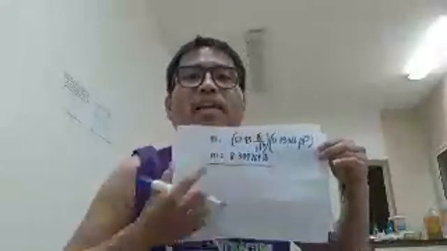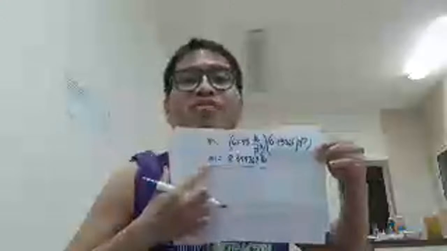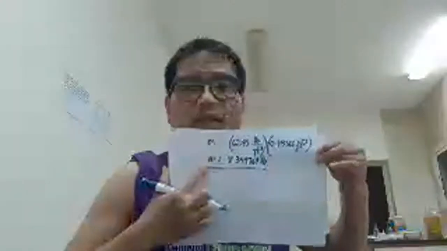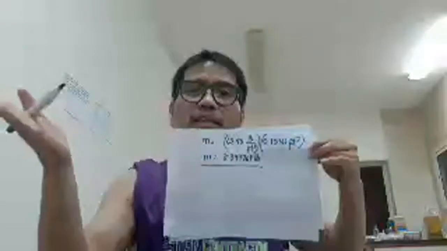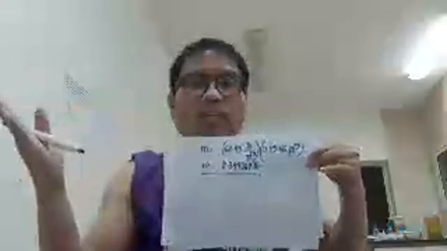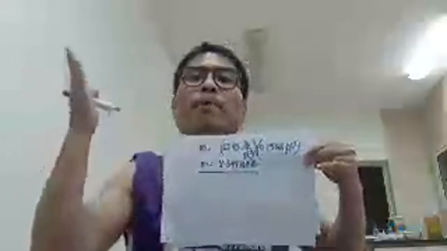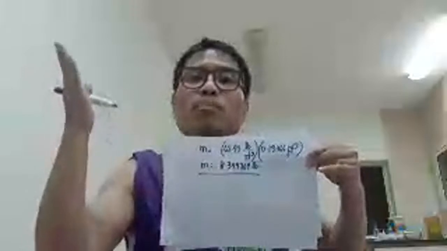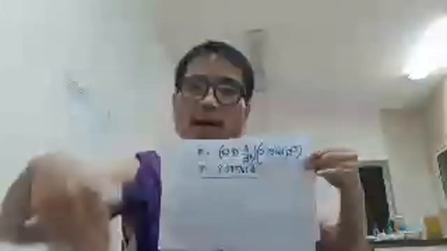Now, since this is a mass, the acceleration due to gravity has not yet been considered. Remember again, if we talk about mass, the acceleration due to gravity, the gravitational pull of the earth downward, has not yet been considered.